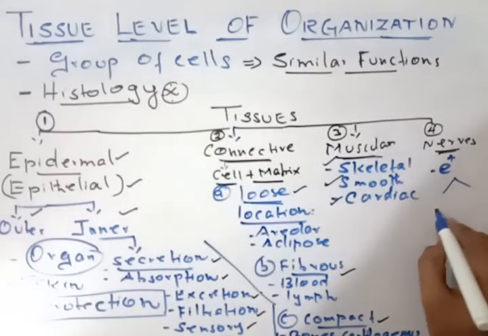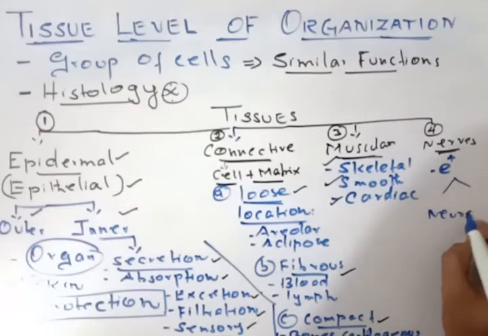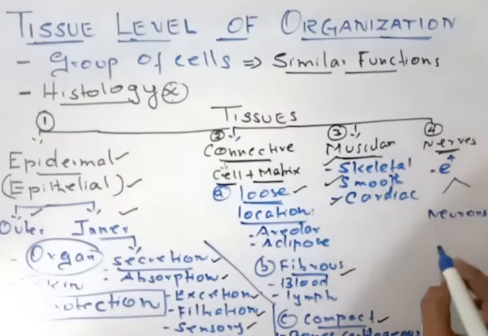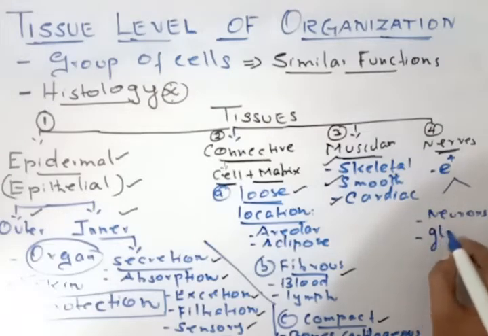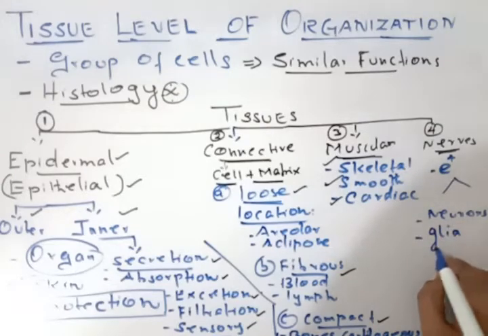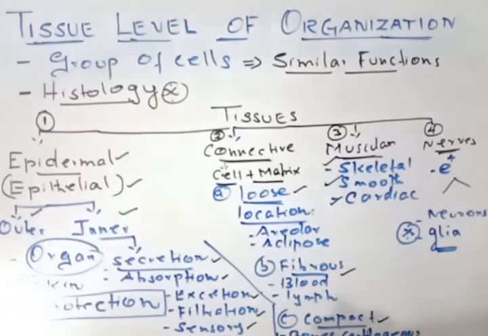One is the neurons, and the second one is the other glue-like substance called glia. So glia is a glue-like substance, and this glia will attach all the neurons together.